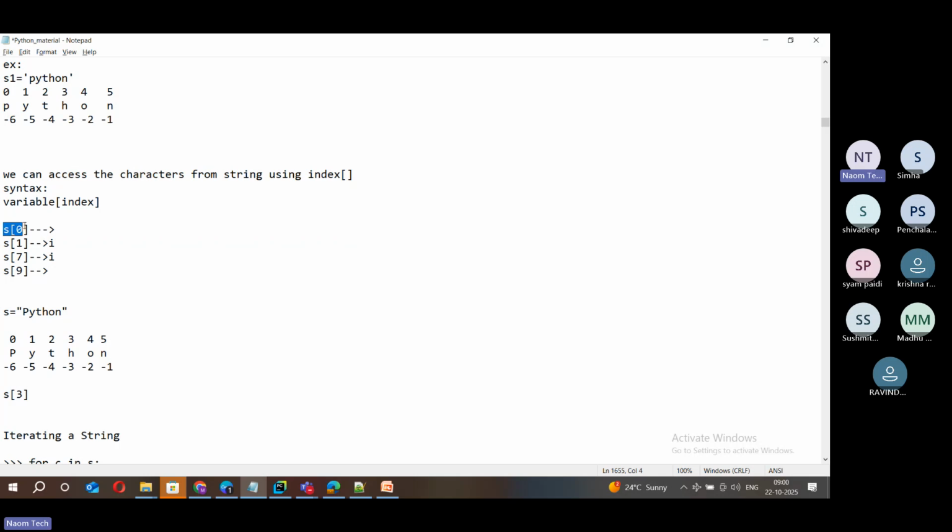S of 0 means I get the character from the 0th index. If the string is Python, we get P here. S of 1, we get the character from the first index, which is nothing but Y. Of course, in this example the string is Python. Suppose S of 7, we don't have 7 here, so we don't get anything. Understood now? S of 9, we don't have that either. So let's play around with this.